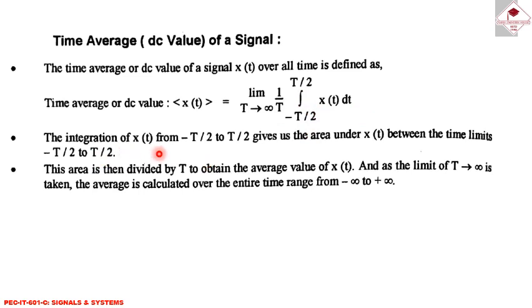The integration of x(t) from minus T by 2 to T by 2 gives us the area under x(t) between the time limits minus T by 2 to T by 2. This area is then divided by T to obtain the average value of x(t), and as the limit of T tends to infinity is taken, the average is calculated over the entire time range from minus infinity to plus infinity.